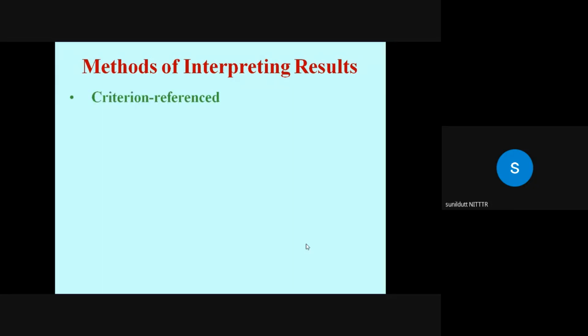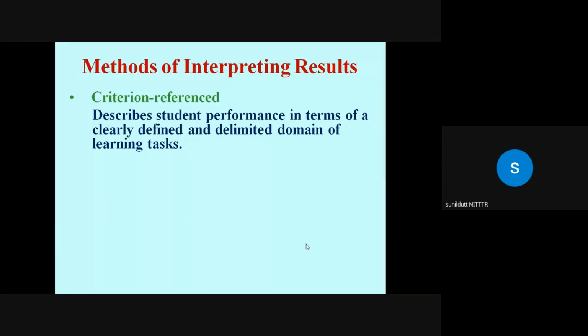Now coming to methods of interpreting results. Criterion reference testing. So this describes student performance in terms of a clearly defined and delimited domain of learning tasks. That is, our purpose is to compare the performance of one student against the stated learning outcomes which are clearly defined and belong to a very limited scope of learning tasks.